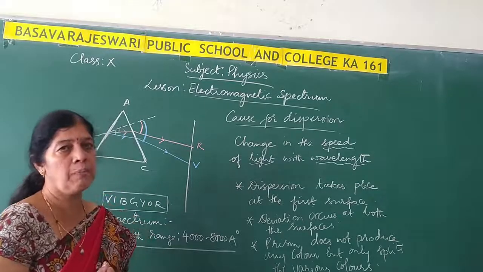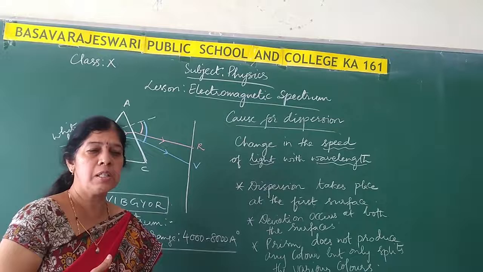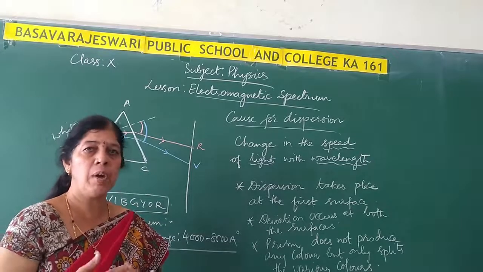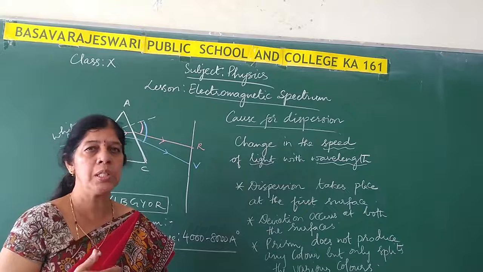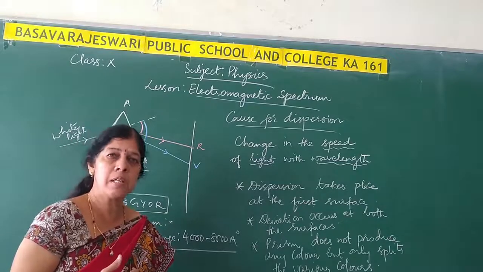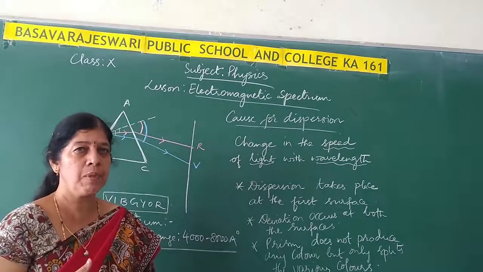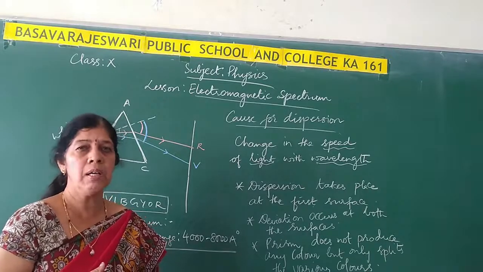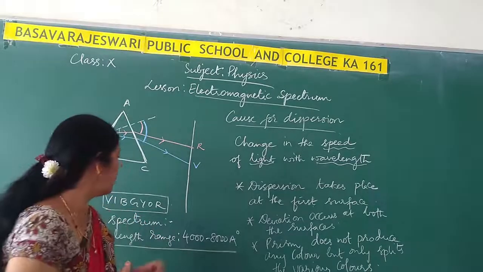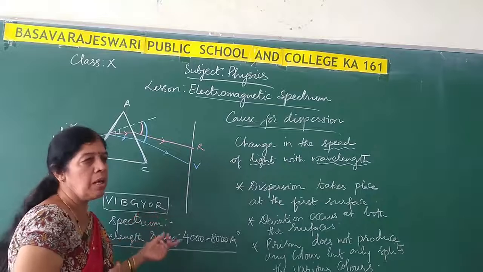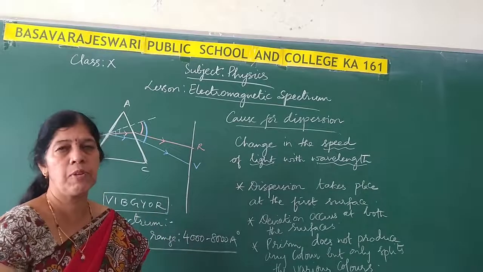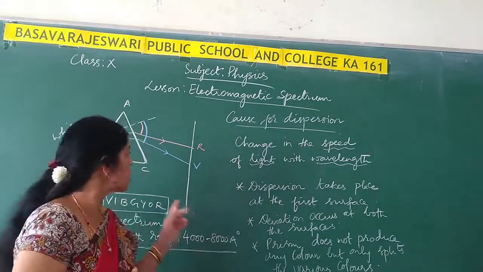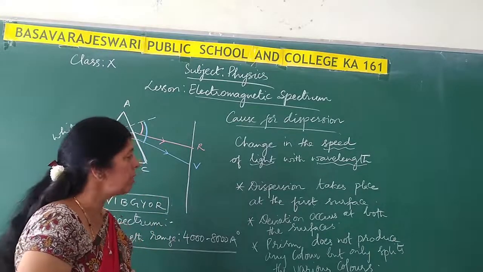How can we define dispersion of light? The dispersion of light is defined as the phenomenon in which the white light splits into its constituent colors when it enters a transparent medium like glass. The 7 colors which are obtained due to dispersion of light are called the spectrum, is it not? And it is called the visible spectrum. As I have told you, this dispersion of light was first discovered by Sir Isaac Newton. Okay, please copy this diagram and also the points.